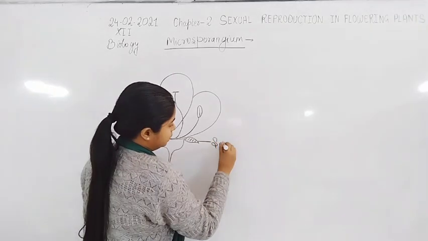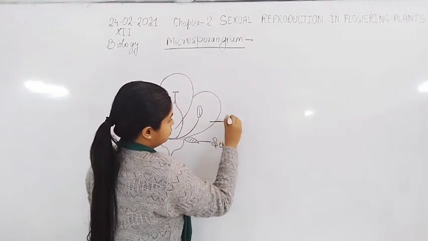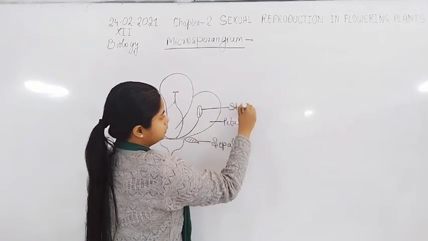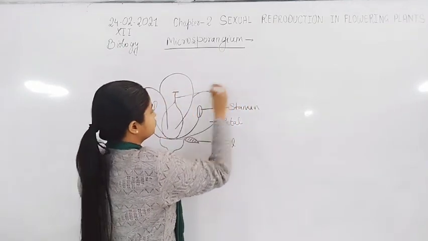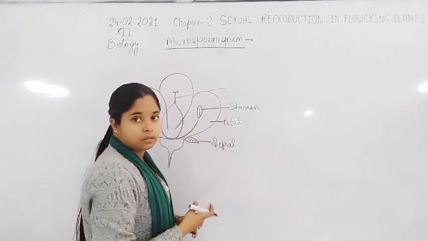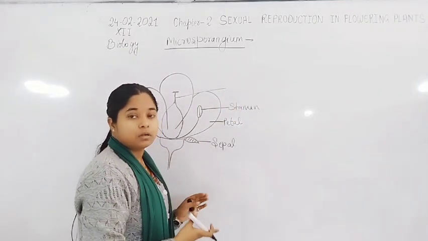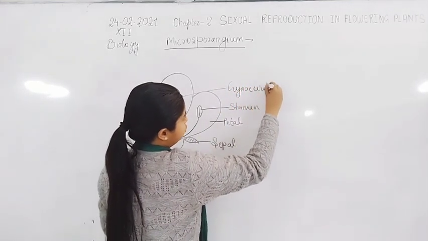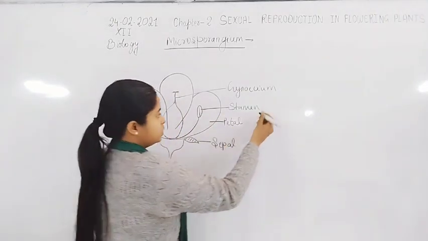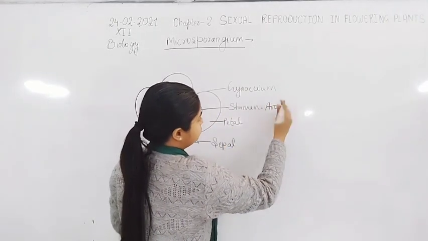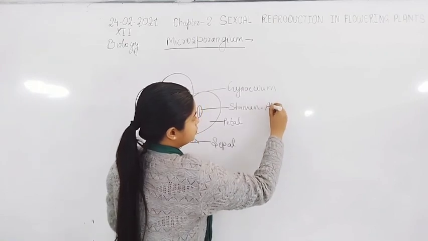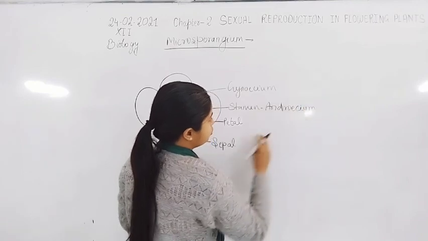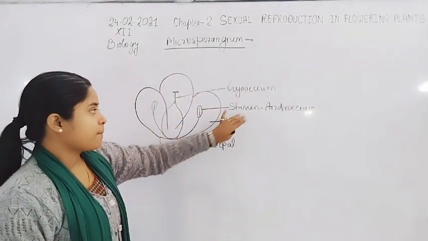Here is the sepal, petal, stamen, gynoecium and carpel. Carpel and gynoecium can both be used for the female part, while androecium should be used for the stamen.